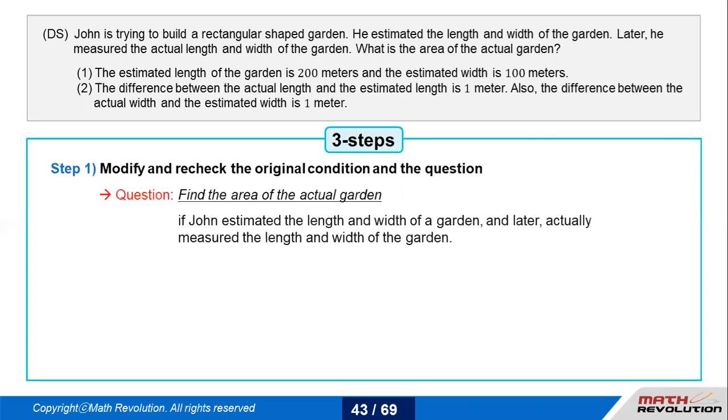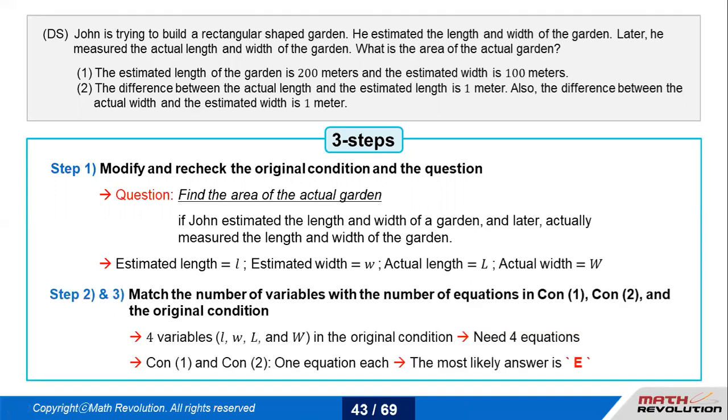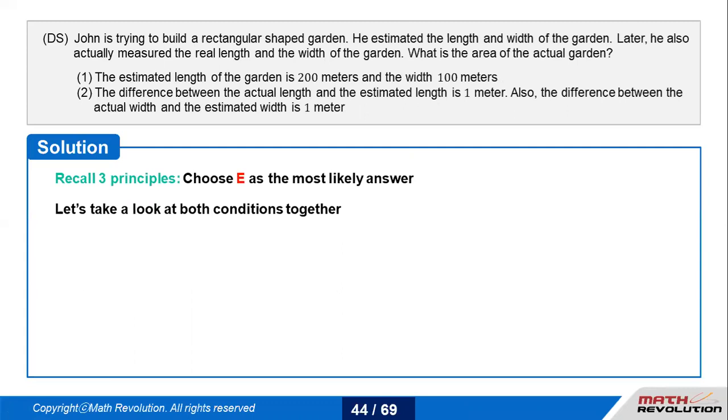So let's start with the modification. We'll assign variables: estimated length is small l, estimated width is small w, actual length is capital L, and actual width is capital W. After assigning these variables, I get to know there are four variables, but only two conditions to support. So my possible answer would be E. There's no trap word that I can see here. So going ahead with this, the most likely answer is E.